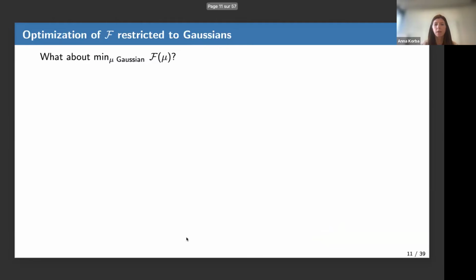So this was a bit technical. It will be less technical in the next slide. I was just giving this geometric interpretation because it will be useful later to interpret what we are doing with Gaussians and mixtures of Gaussians. So let me go back to my problem, which is that I want to optimize my functional, the KL between mu and pi, over the set of Gaussian distributions. I am considering this variational problem first on the space of Gaussian distributions. I will go to mixtures of Gaussians a bit later.